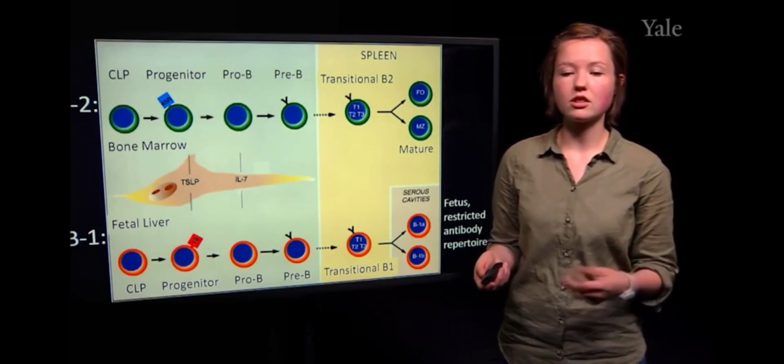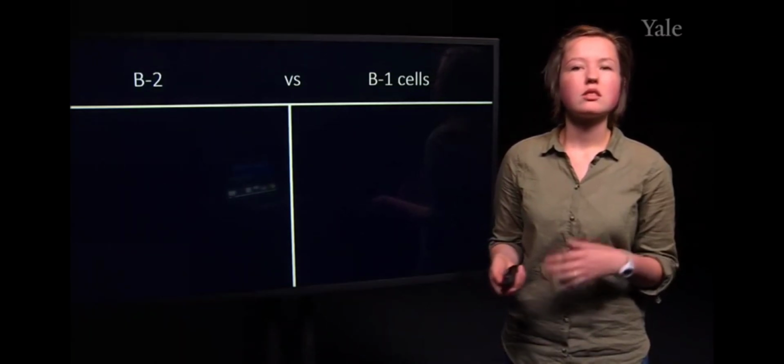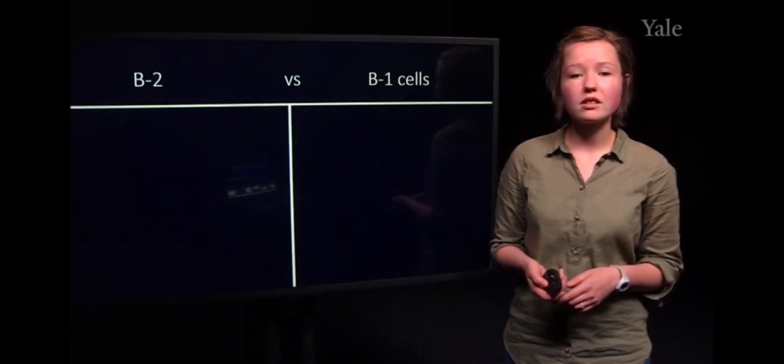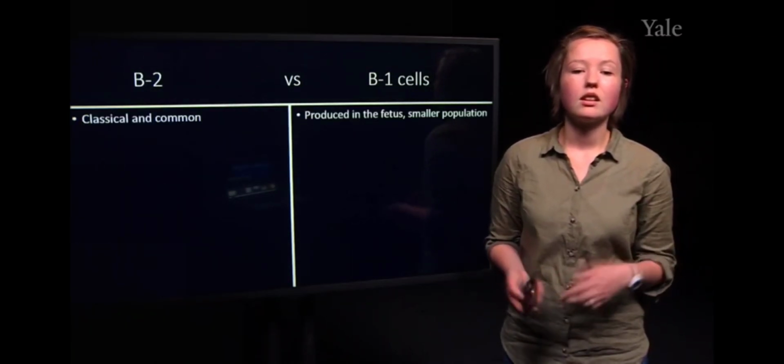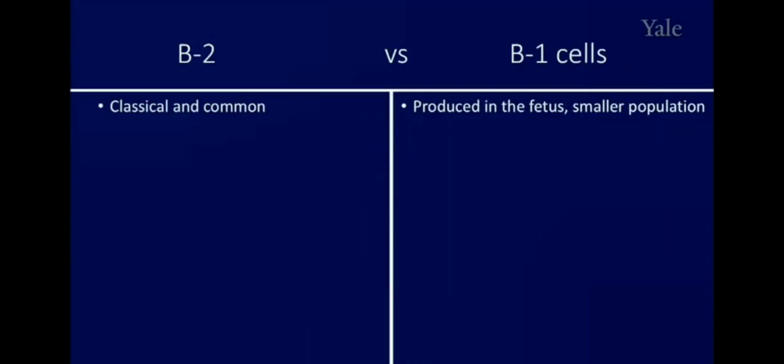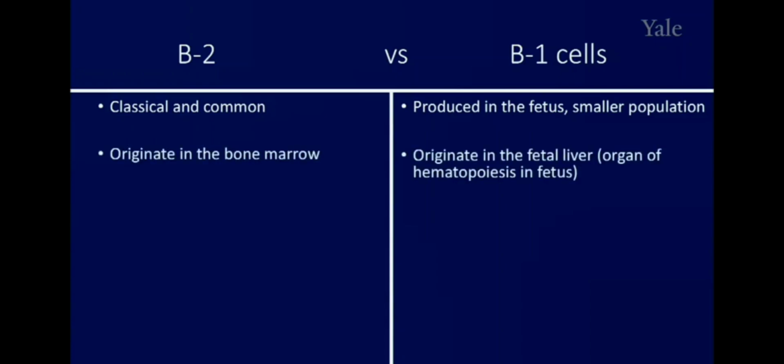So just to do a side-by-side comparison of these two cell types, the B2 cells are the ones that are most common, and these are the ones that we have primarily been discussing during the context of this lecture. The B1 cells are from a different origin. They are produced in the fetal liver as opposed to being produced in the bone marrow.